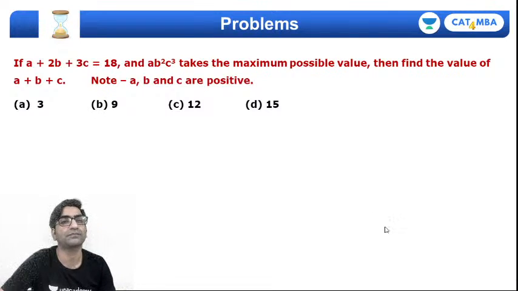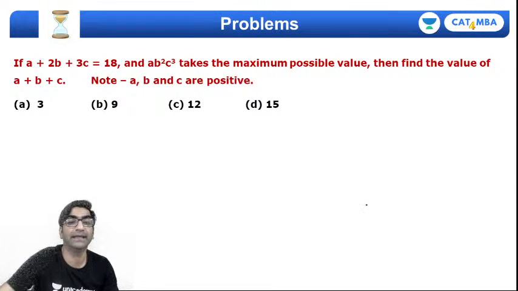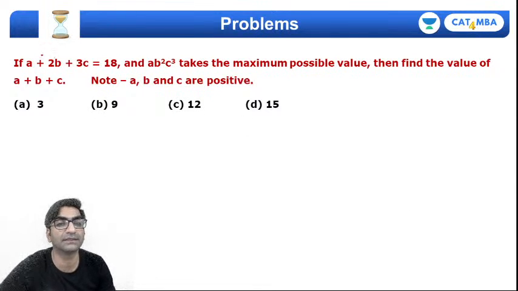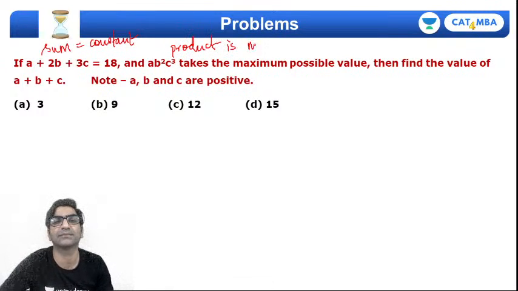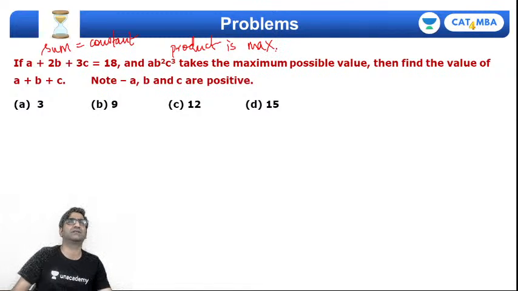How so? So यहाँ देखते हैं, एक sum दिया हुआ है which is a constant value, right? And the question says that एक product दिया हुआ है which is maximum, right? So I mean in itself this should tell you हम Pythagorean means के problem ही solve कर रहे हैं, right?